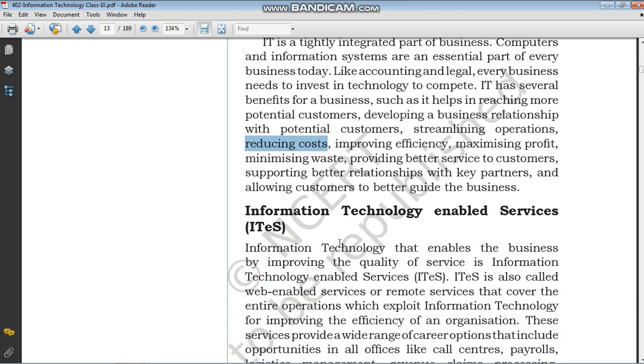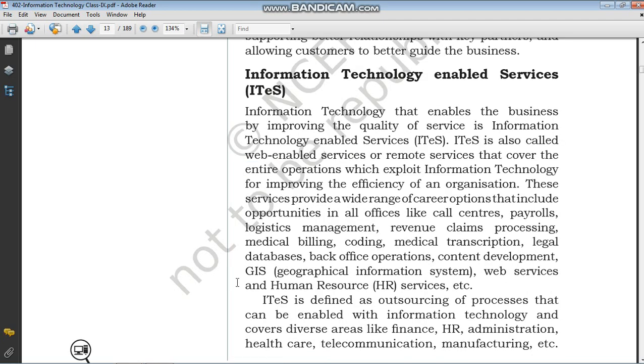Now we will discuss information technology enabled services. What are the enabled services with the help of information technology? What do we mean by information technology enabled service? The services provided to different organizations and businesses with the help of information technology are known as ITeS. For example, in a business that publishes books, if they want to make marketing better and faster so that they can accumulate more customers in less time, what can they do?